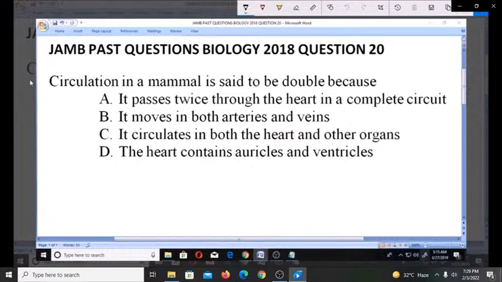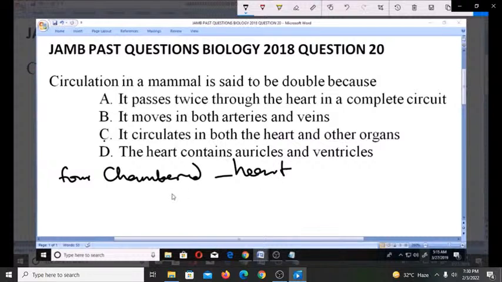Now, for us to put this in context, first of all, we need to understand that in mammals, the heart is four-chambered. We need to understand the process of circulation. Always know that the heart is four-chambered in mammals. And you know the heart is where the pumping of the blood takes place.